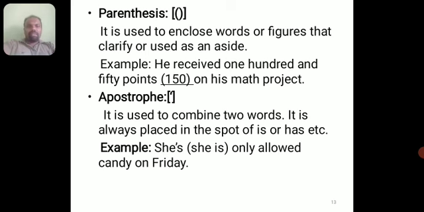And the apostrophe is used to combine two words. It is always placed in the spot of "is" or "has," etc. Example: "She's only allowed candy on Friday." Say "she is." Instead of writing separately, we have combined both the words into a single word, that is, "she's": she's only allowed candy on Friday.